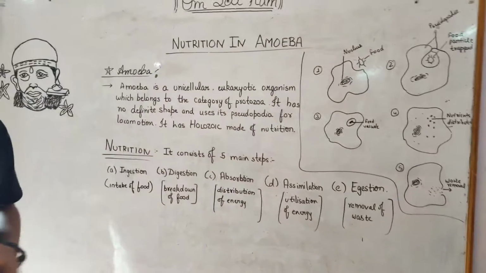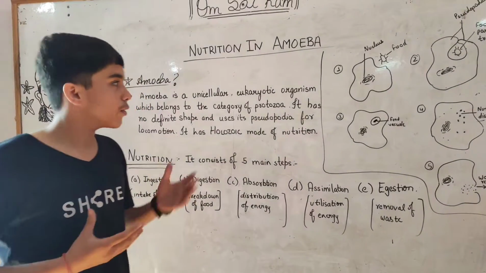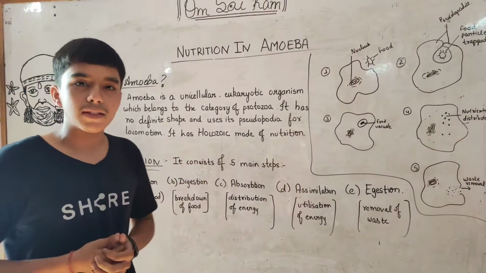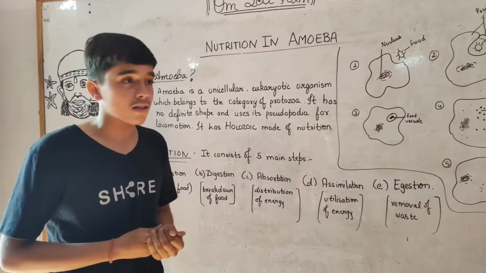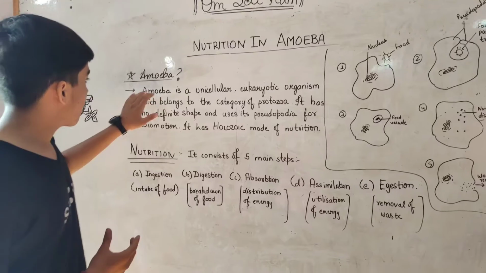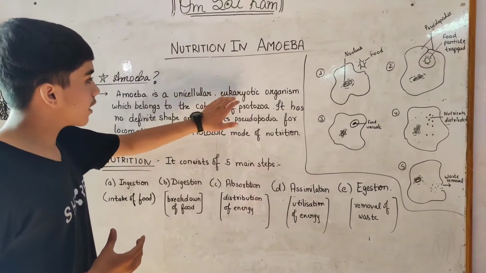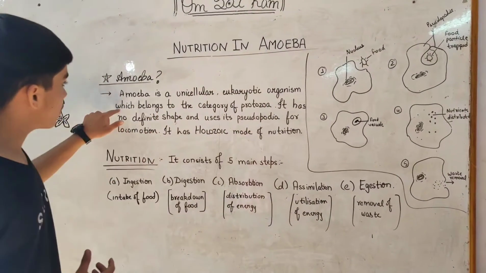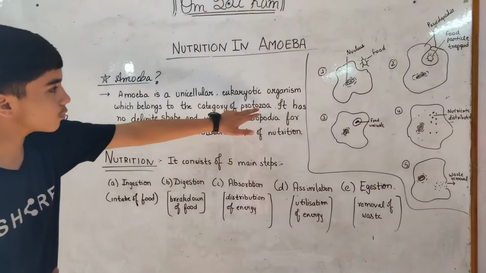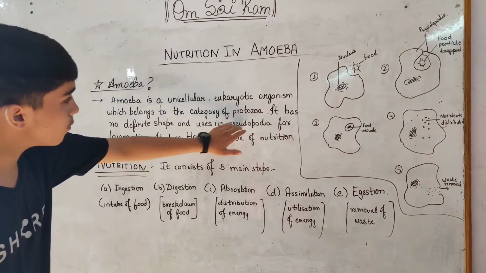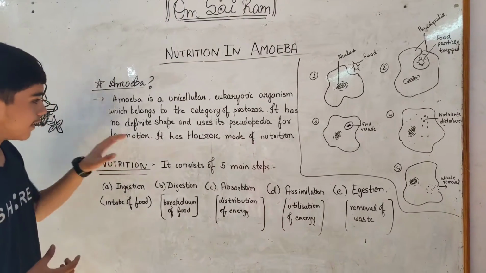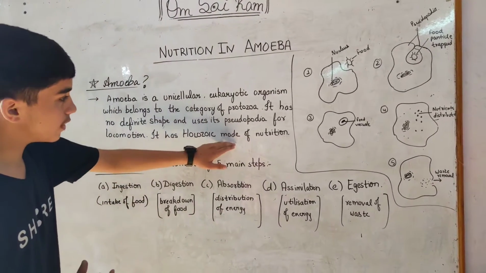So let's start. Before beginning with our main topic, nutrition in amoeba, we should have some basic introduction about amoeba. What is amoeba and what are its features? So let's understand this. Amoeba is a unicellular eukaryotic organism which belongs to the category of protozoa. It has no definite shape and uses its pseudopodia for locomotion. It has holozoic mode of nutrition.